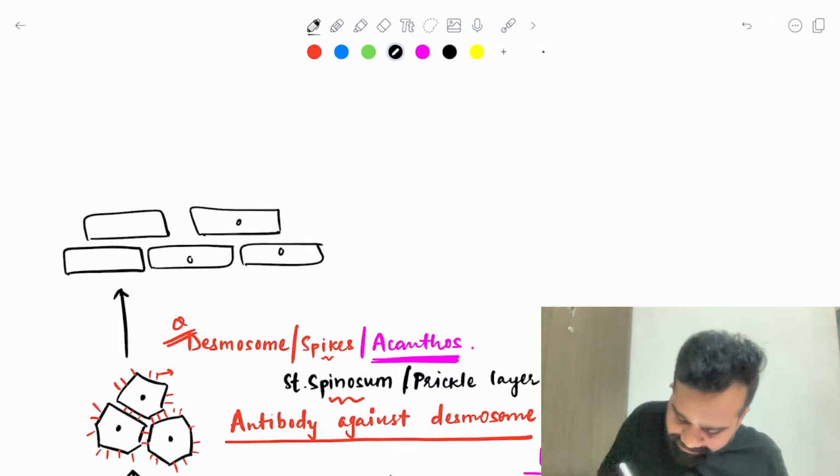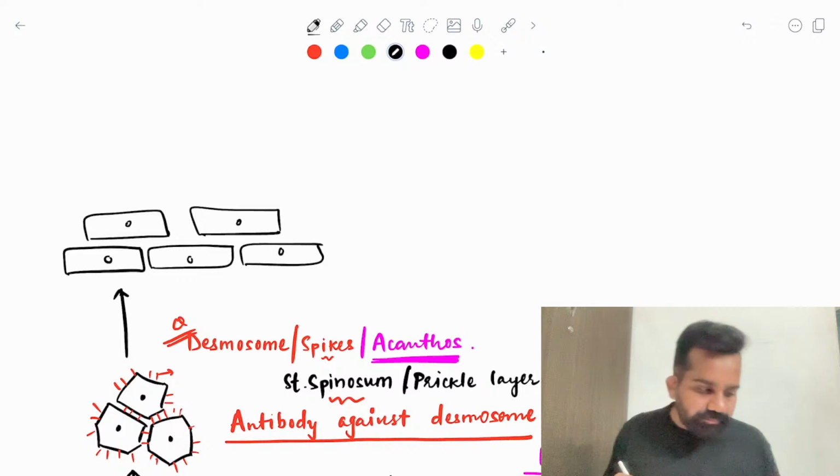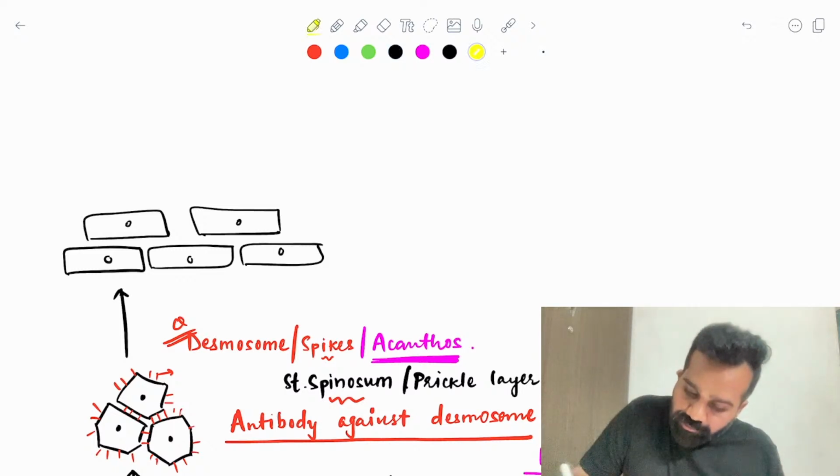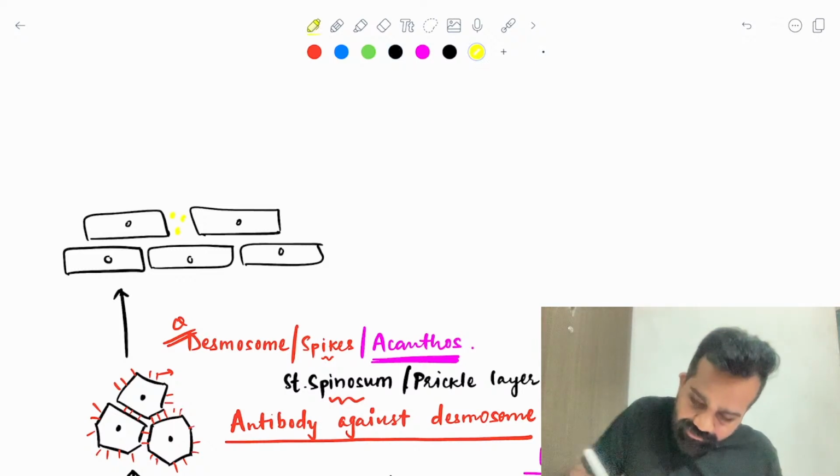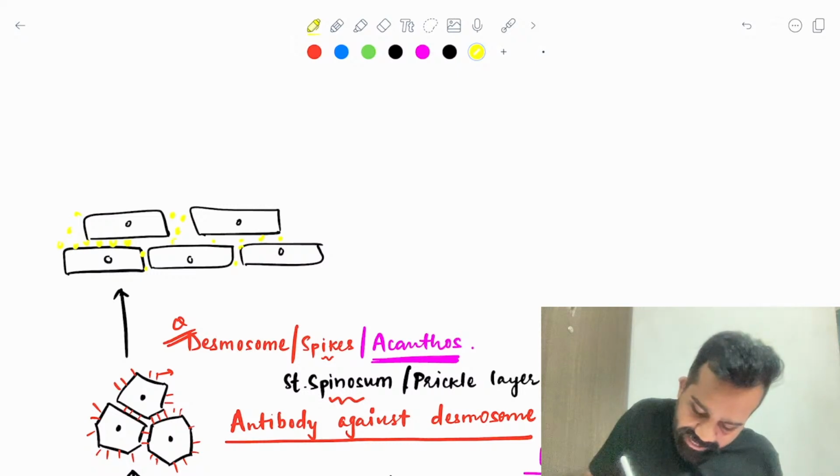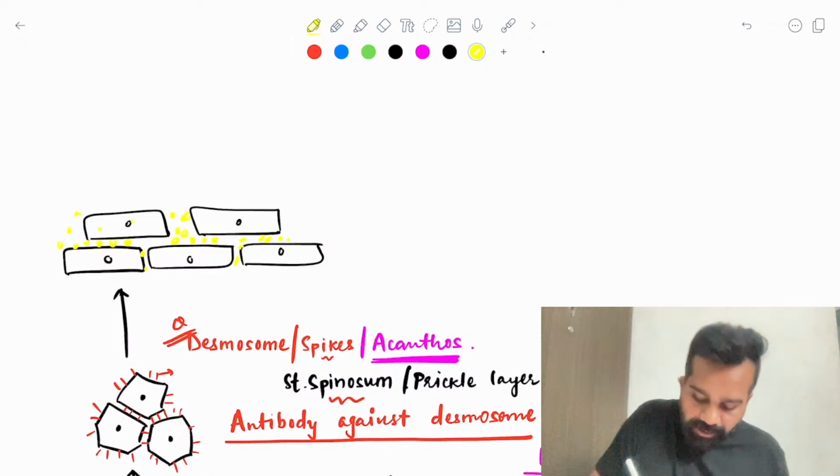They are still nucleated cells, but in these cells there is production of granules, and these granules are in between the keratinocytes.